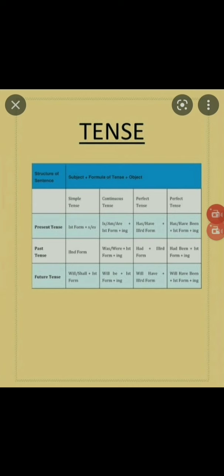Let us take a second example. The ground was wet since it was raining. Why was the ground wet? The ground was wet since it was raining. It was raining, that is why the ground was wet. Okay? So there was a certain cause that the ground was wet. I hope you have understood the past perfect continuous.